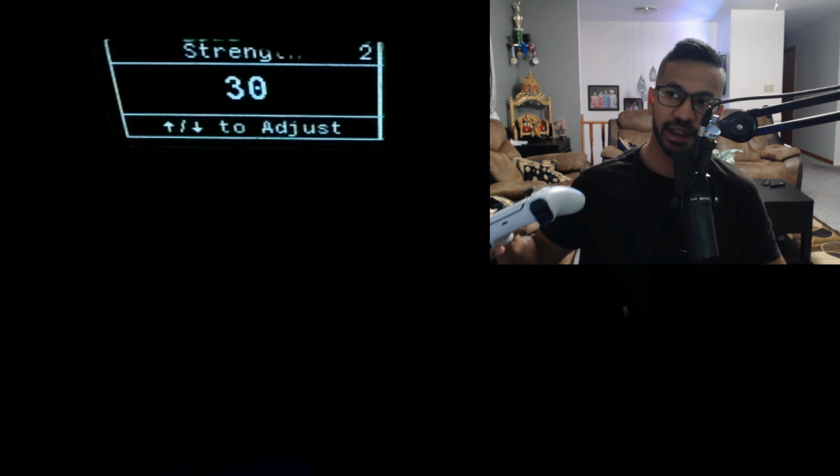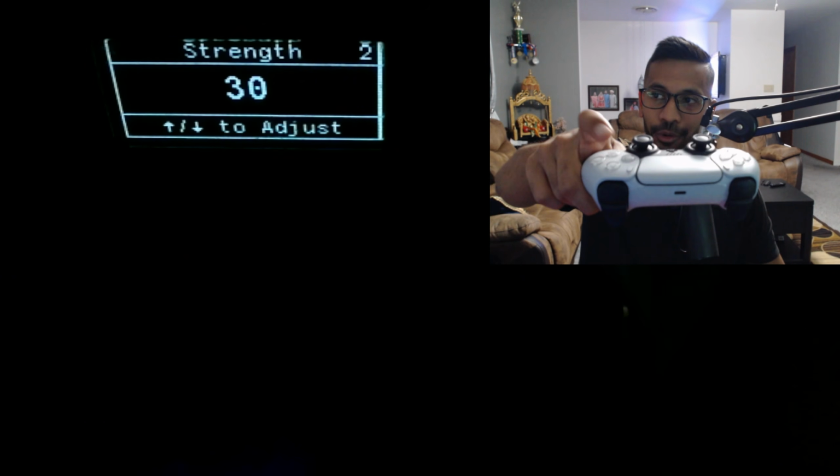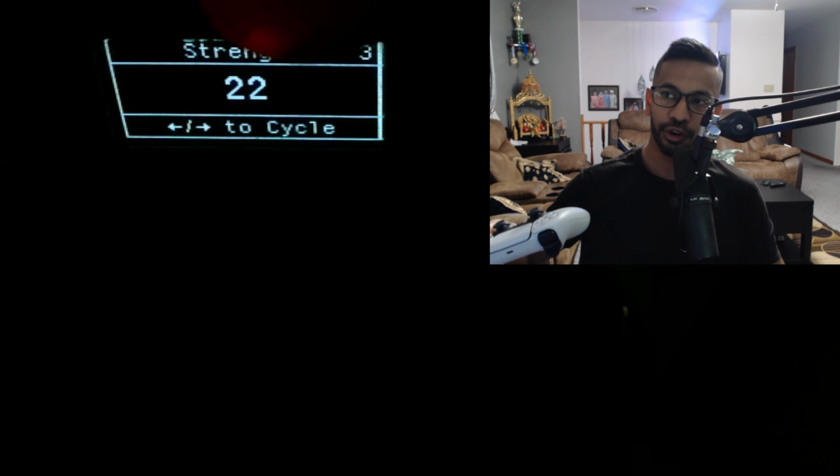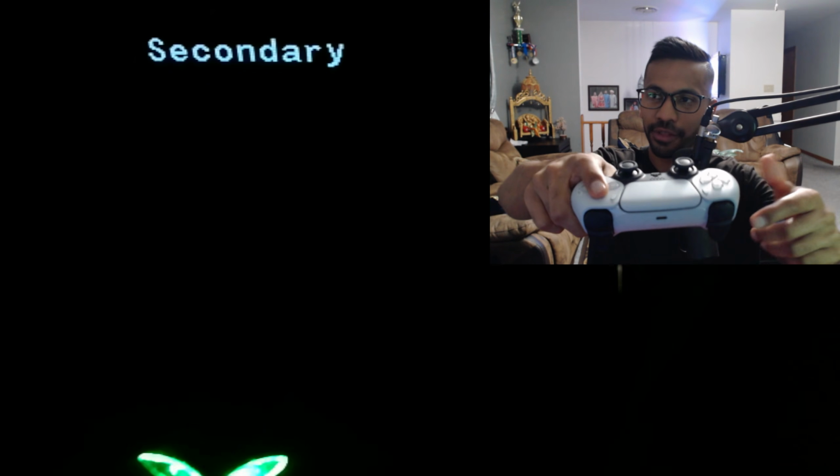And then again, if you just press triangle right here, you'll be able to adjust your secondary, okay? And then if you press it one more time, you can see you got your third profile, aka the universal, all right? And then when you're done adjusting, you just press circle, circle. And look, now if I press primary, secondary, bang, right? And again, if you guys look at the Zen, there's going to be colors, right? Green indicates primary, purple indicates secondary, right? You guys can see that. The colors on the Zen. And then if you hold L2, press right on the D-pad, that'll take you to your universal as well, all right? Now, when it comes to taking it off of universal, you just hold L2, press right on the D-pad, all right?